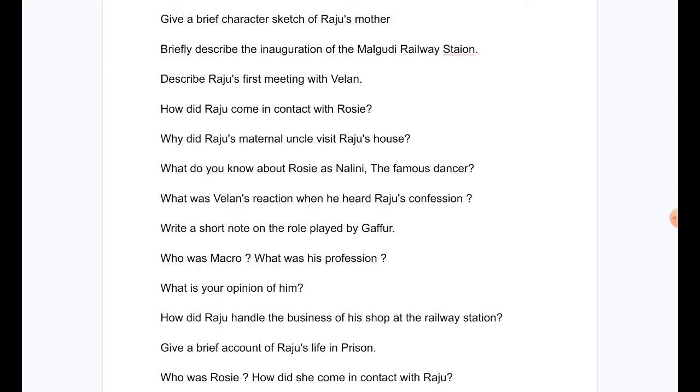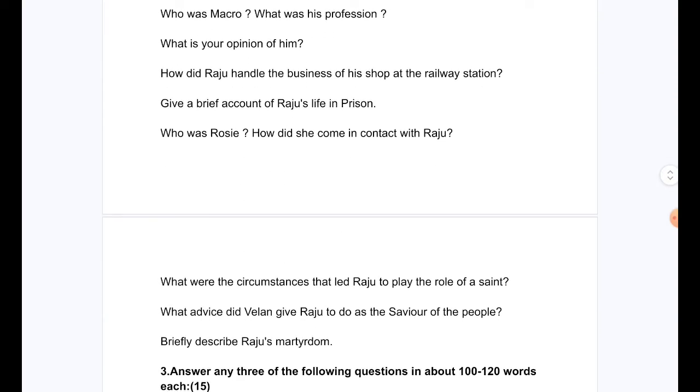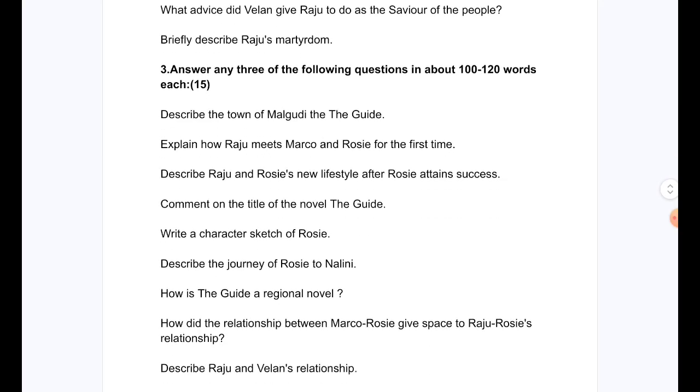How did Raju handle the business of his shop at the railway station? Give a brief account of Raju's life in prison. How was Rosie? How did she come in contact with Raju? What were the circumstances that led Raju to play the role of a saint? What advice did Velen give Raju as the savior of the people? Briefly describe Raju's martyrdom.